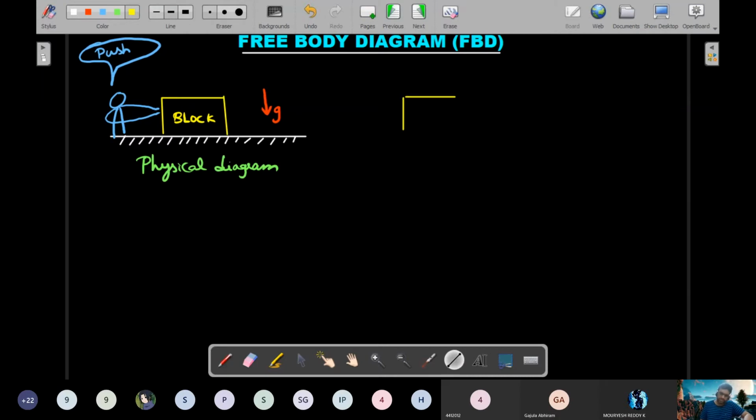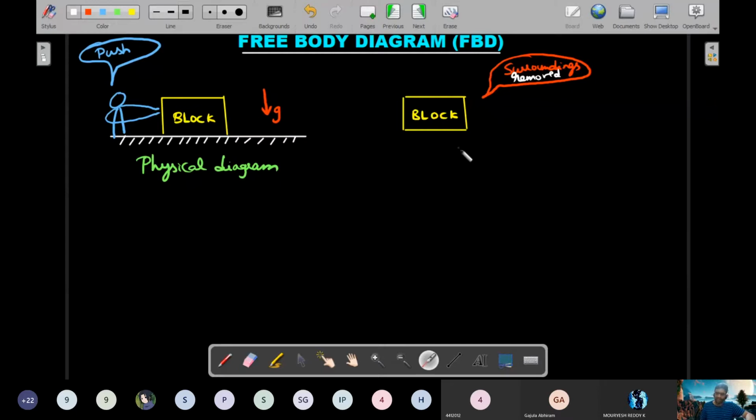So we just try to draw the block separately in our imagination. It's an imaginary diagram actually. So the block has been separated, and then we will put all the forces on it. Surroundings removed. The block is saying to us that surroundings have been removed. That is the reason why it's called a free body. It's free from its surroundings in the diagram. So that's why it's called a free body diagram.